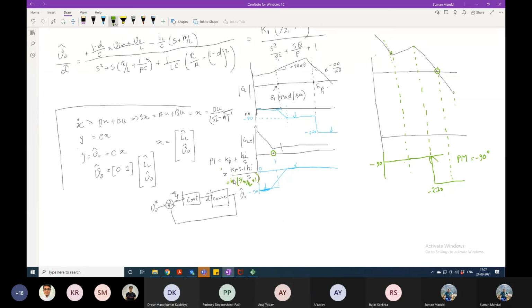This Ki is the gain. If you increase Ki, will the gain increase or decrease? So where should I do the crossover? Obviously, before that, not after that. If you do the crossover after this pole, it will go to minus 270.